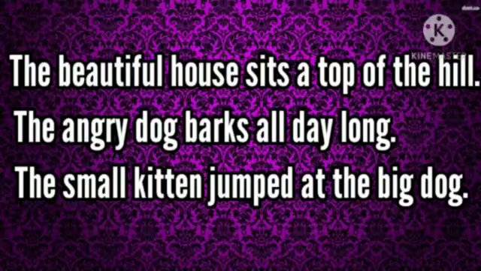Okay, and the last example I want to quote, then we can wind up this topic. The small kitten jumped at the big dog. That is an adjective. And the next one, the phrase, if we take, the very cute small kitten jumped at the big dog. Now, hope you understood.